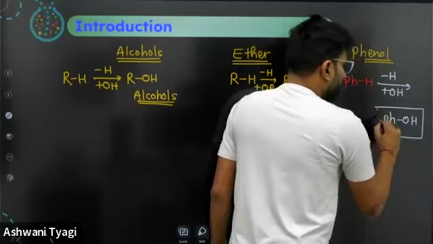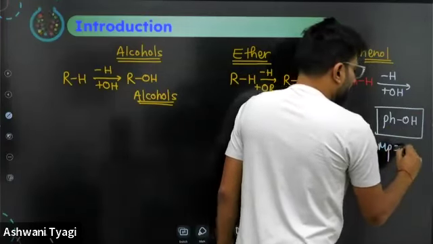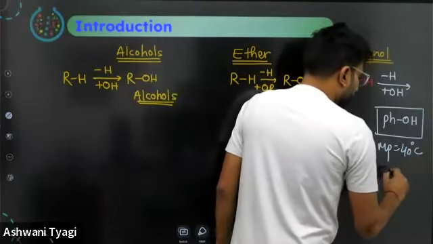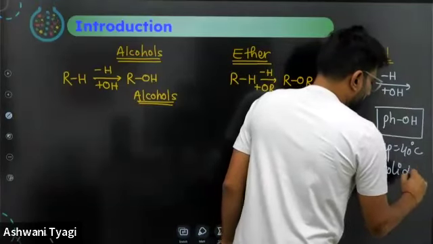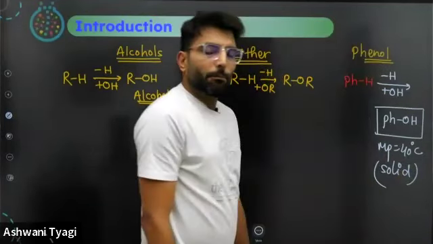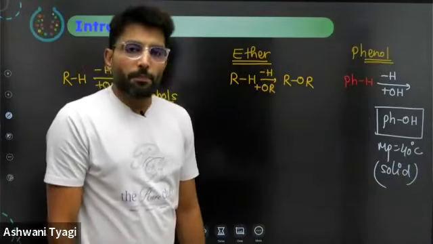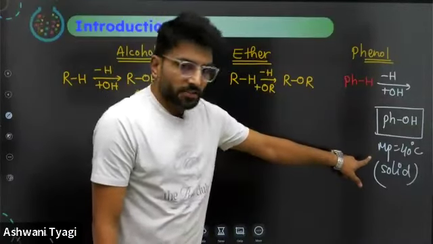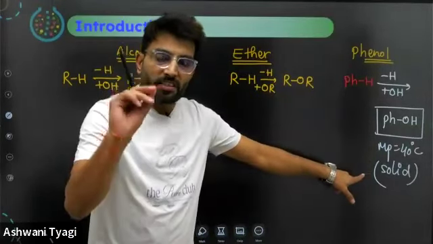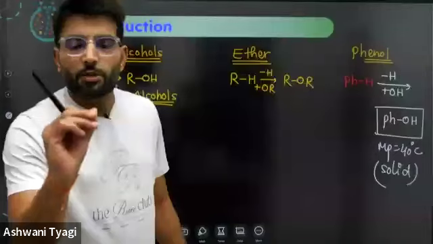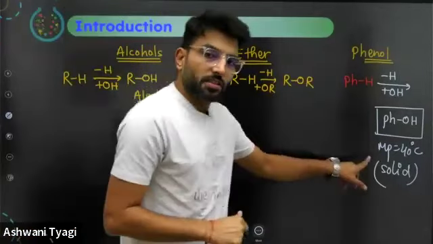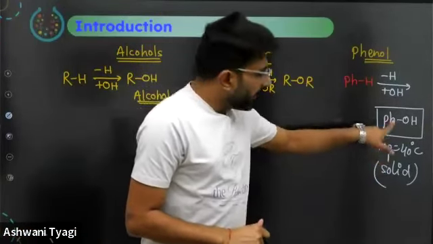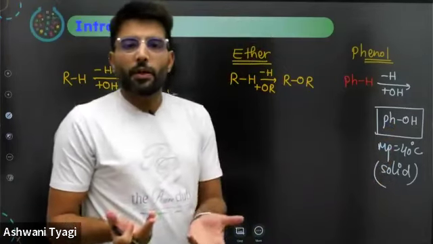It is a pink solid, melting point 40 degrees Celsius. It is solid at room temperature, a light pink solid, a Barbie pink solid, but pungent smelling and very, very toxic. It is acidic, and it is corrosive for human skin.